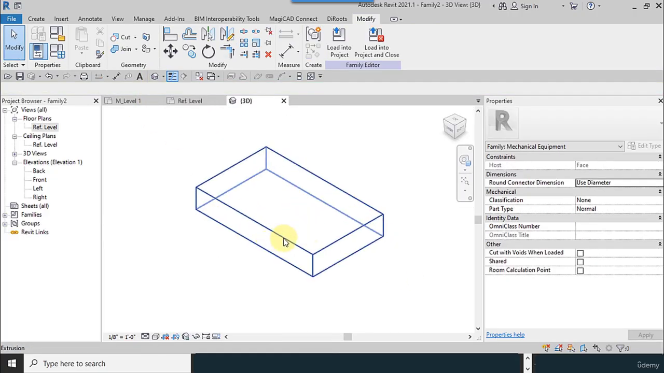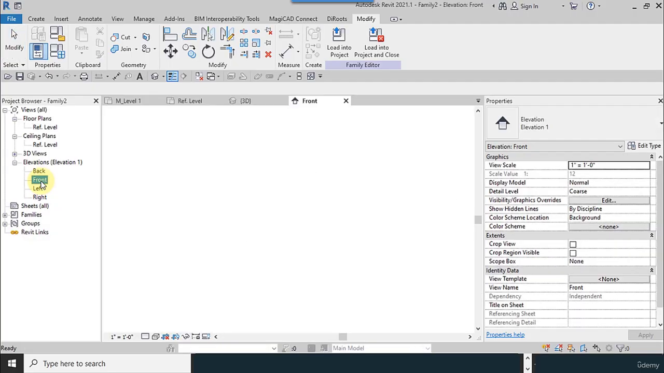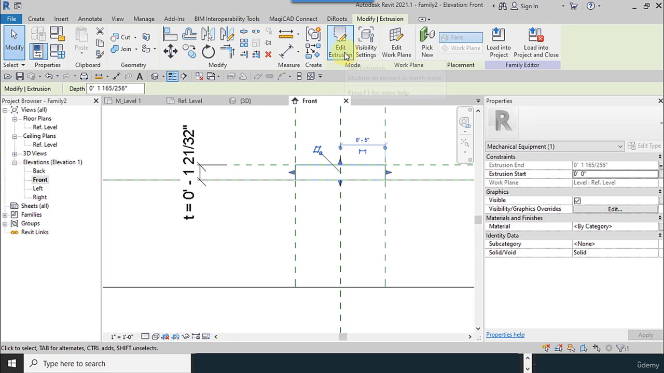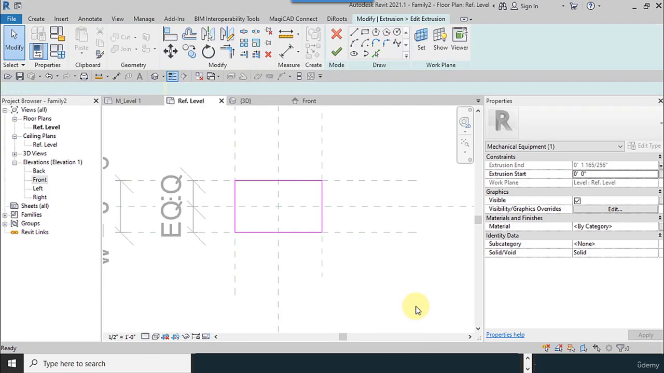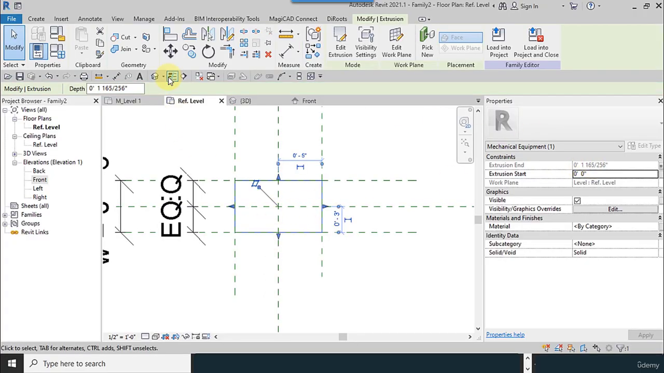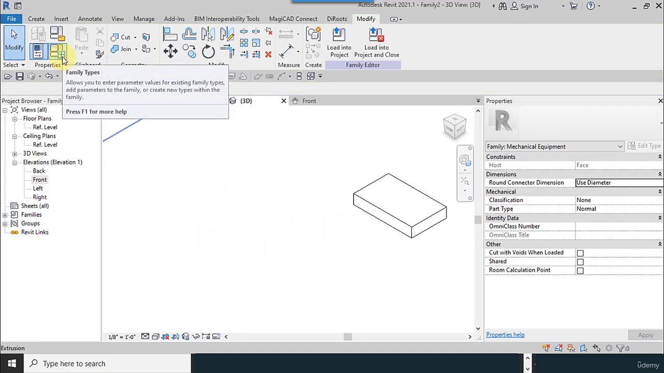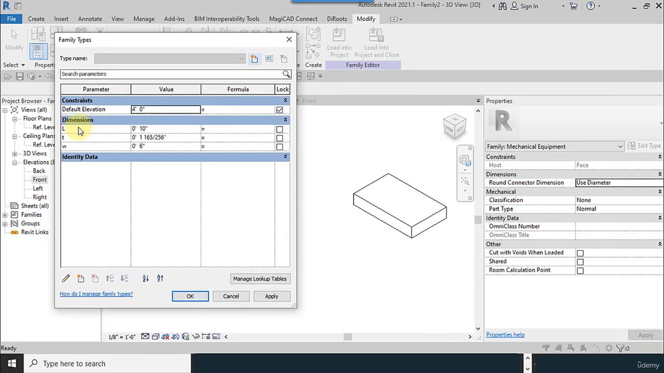So I go to the 3D view. This is our shape, and if I go to the front view, thickness is exactly equal to T, extrusion end. If I go here, the value is disabled now because the amount is equal to T parameters. And if I want to change that, I need to go to the family type and change the amount of the T.